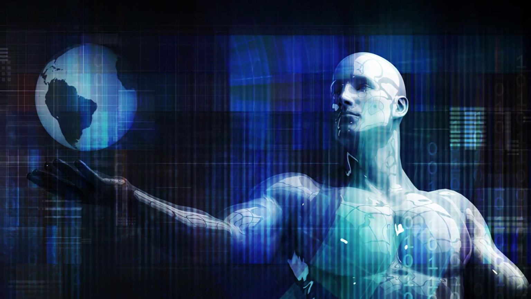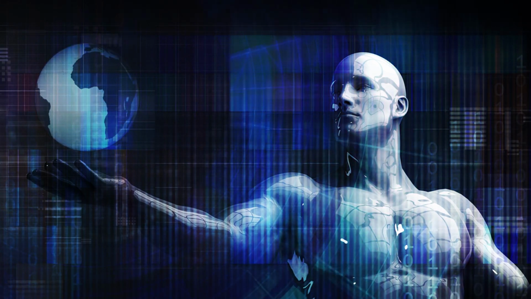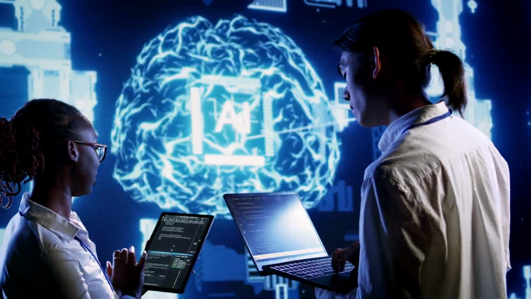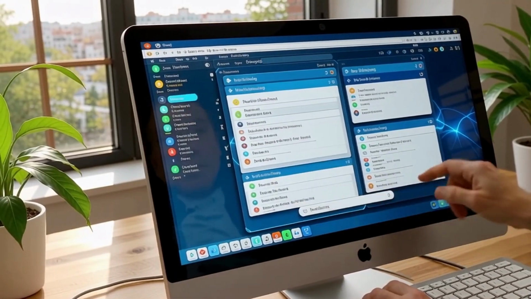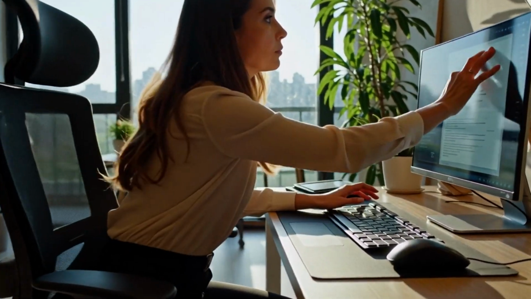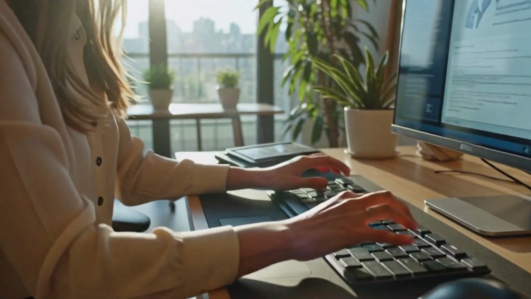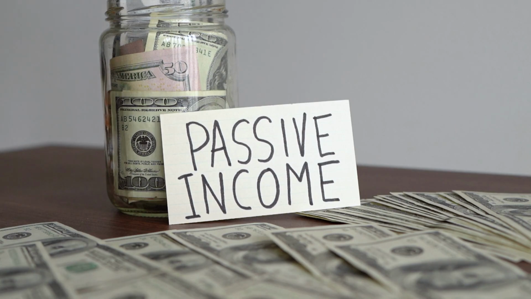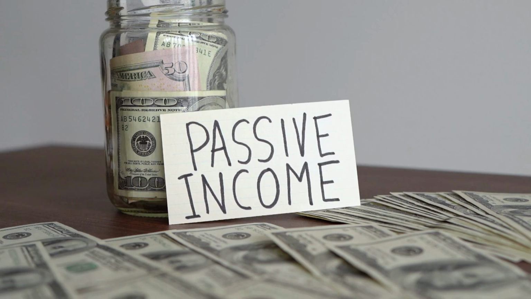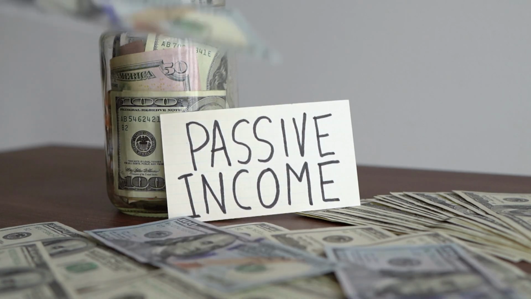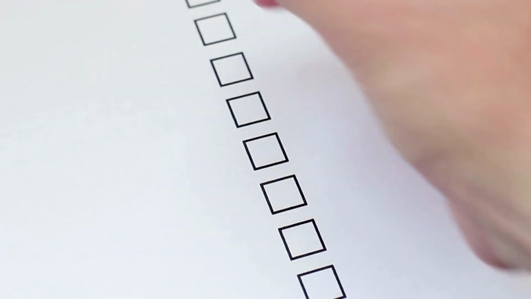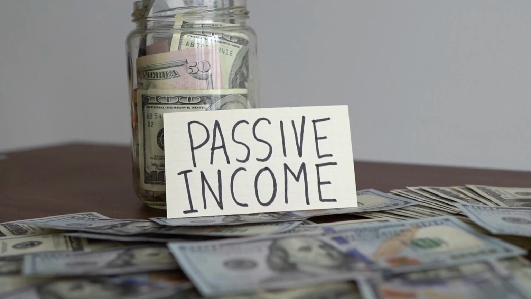In 2026, AI has made building this business faster than ever. Research that took hours now takes minutes. Product listings that took days now take seconds. Marketing content that required a team now gets done by one person with Claude in a single morning. Today I am showing you the complete step-by-step system for building a Canva template passive income business using AI. Niche selection, template creation, listing writing, marketing, all of it.